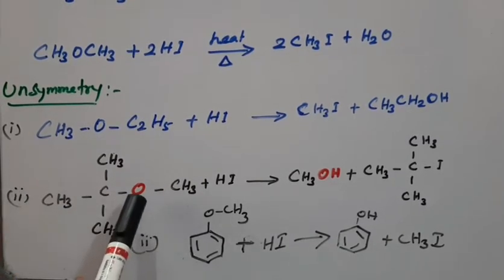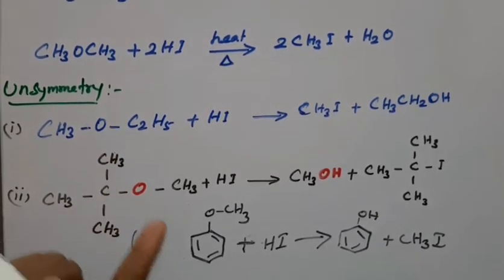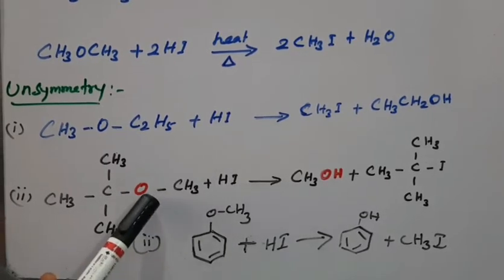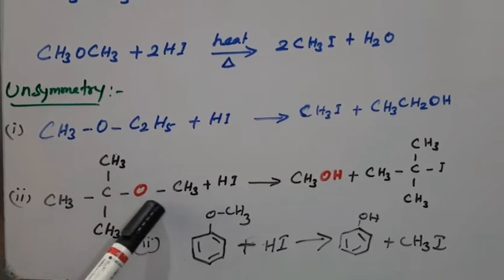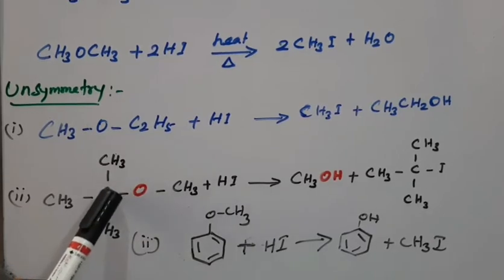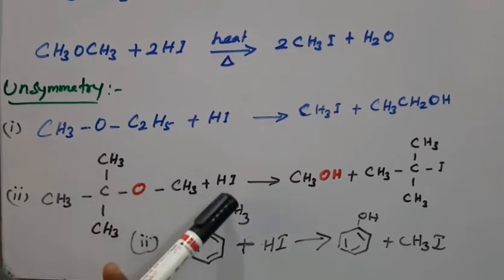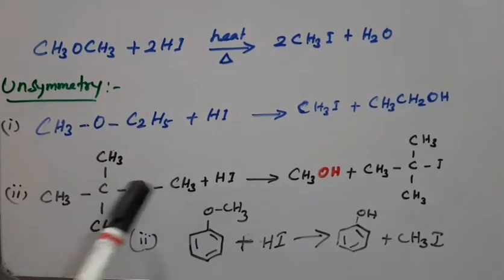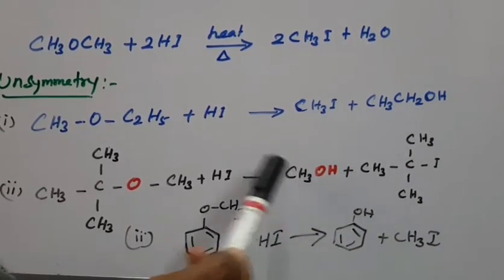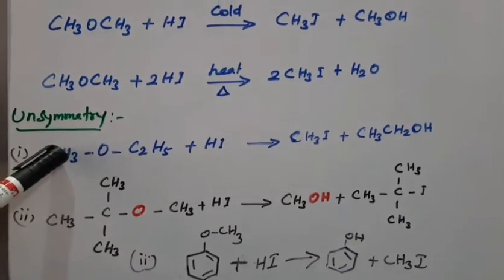For SN1, what is the order of reactivity? That is 3 degree, 2 degree and 1 degree. When hydrogen iodide reacts, first in the slow step, CH3O along with H becomes the leaving group. This forms a carbocation, which is the most stable one. Then when iodine attacks the carbocation, we get the tertiary alkyl iodide and the leaving group CH3OH.